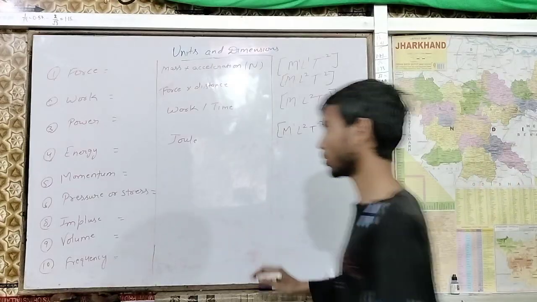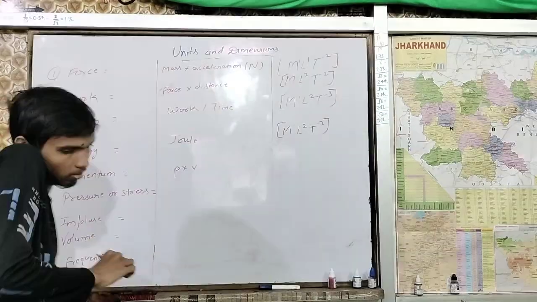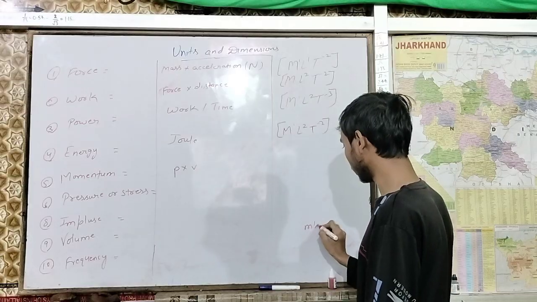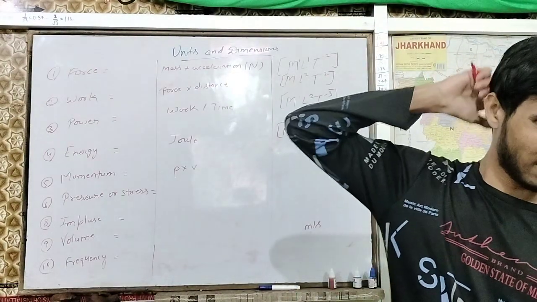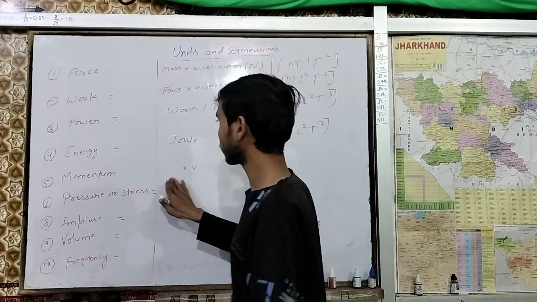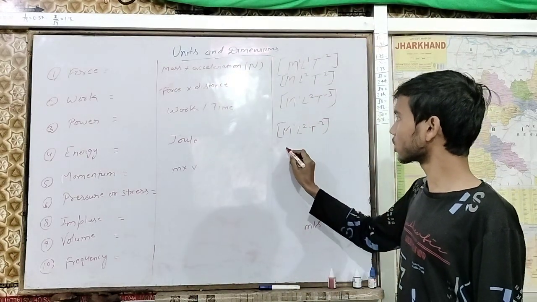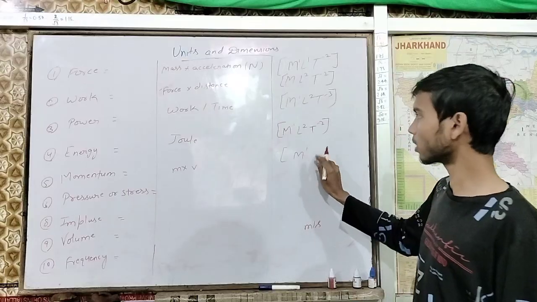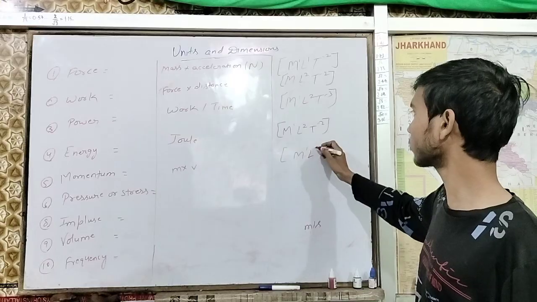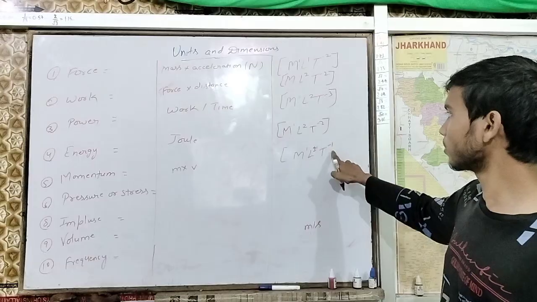Next we have momentum. Momentum is P equal to m multiplied by v, where m is mass and v is velocity, meter per second. So mass is one time, L is one time, and seconds is in the denominator, so T will be minus 1.